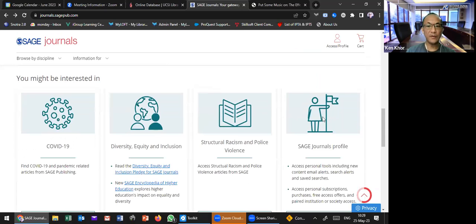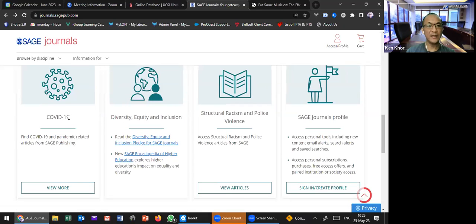And then they have some current topics that everyone is talking about. COVID-19, they still put it here. Since 3 years ago, most publishers have put a lot of research into the COVID-19 issue. Most of the articles are free to access by the public.